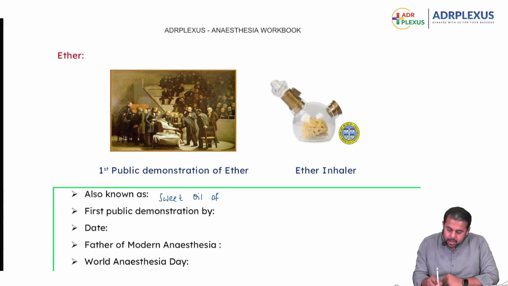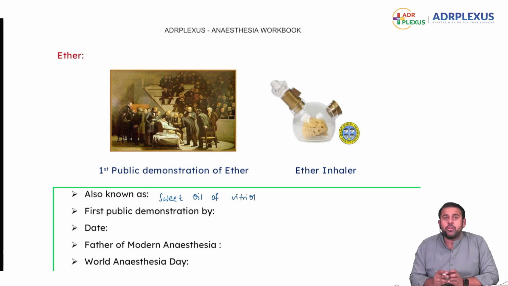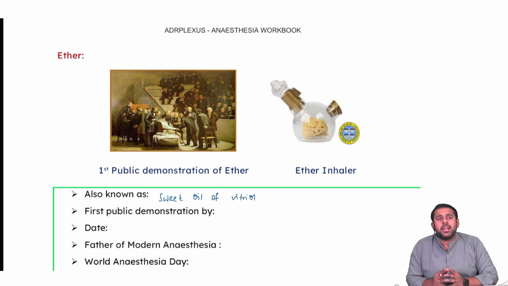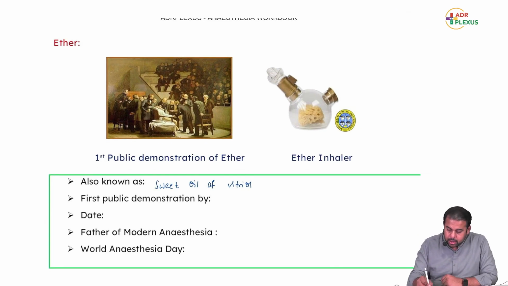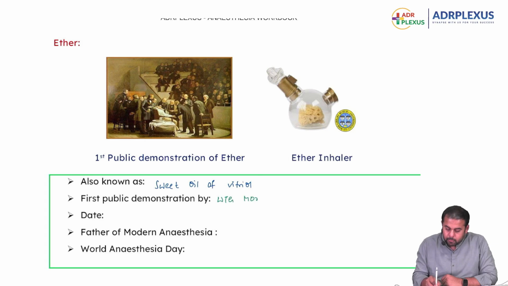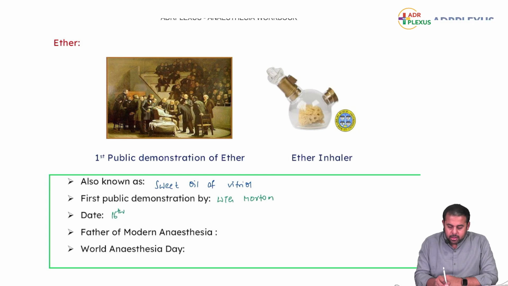A dentist by name W.T.G. Morton first publicly demonstrated the use of ether in Boston, and this first public demonstration happened on October 16th of 1846. That's why he's called the father of modern anesthesia, and World Anesthesia Day is celebrated on 16th October. So first public demonstration by W.T.G. Morton, date 16th October 1846.